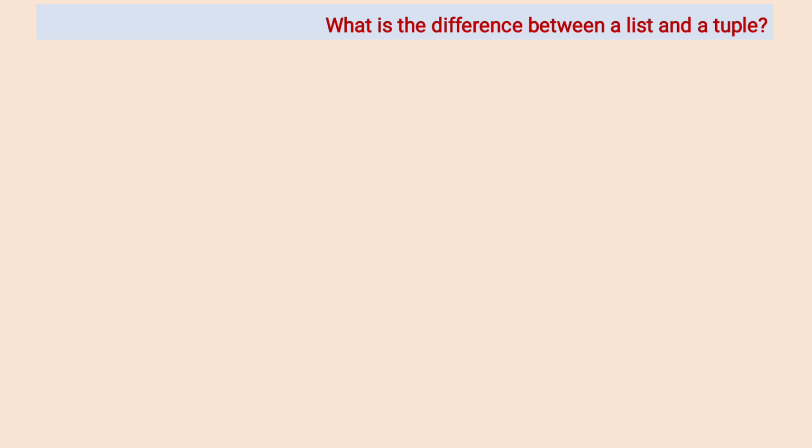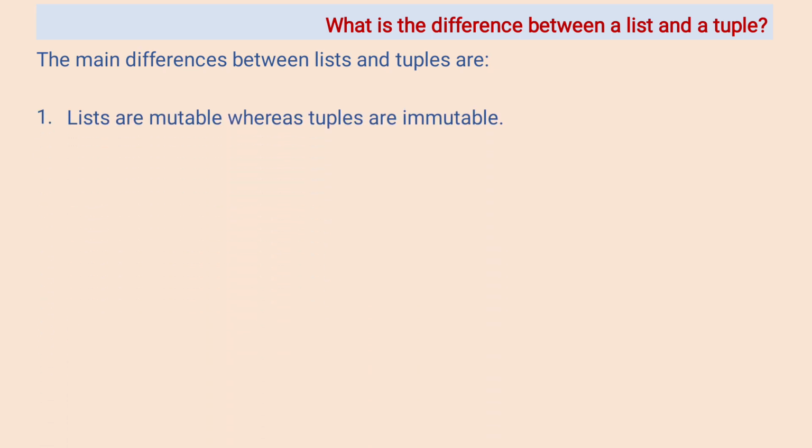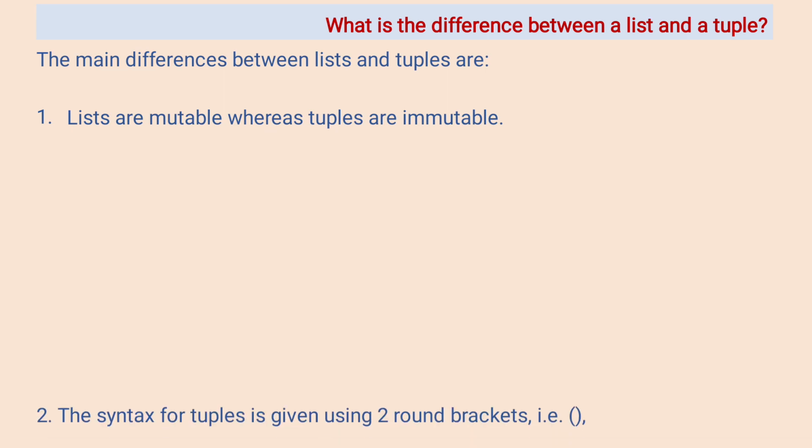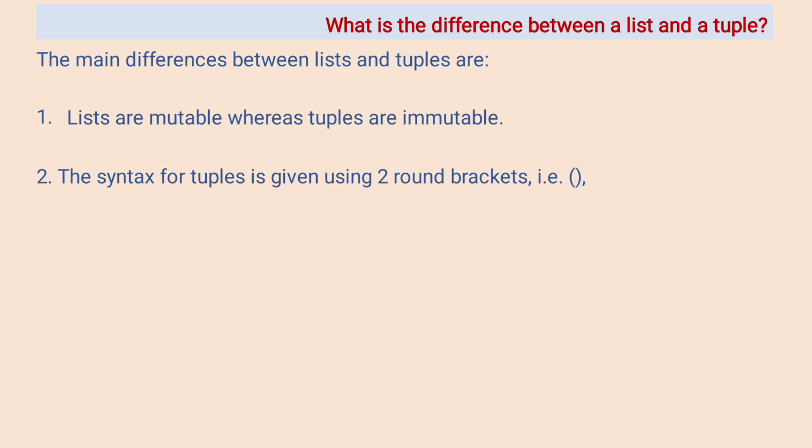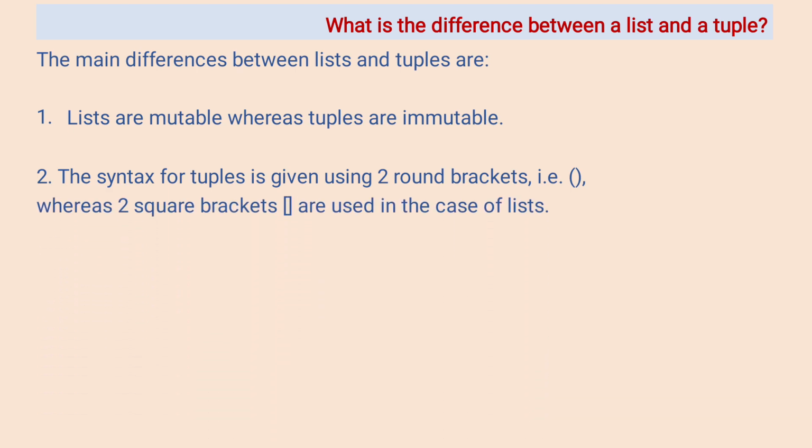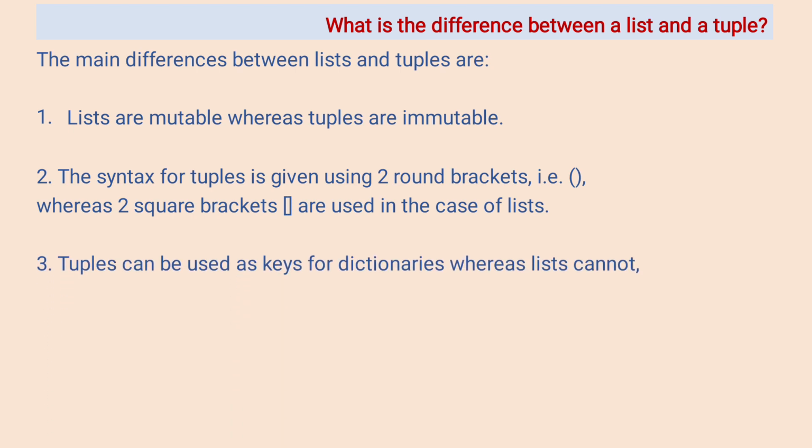Now third question is what is the difference between a list and a tuple? The main difference between list and tuple is that lists are mutable whereas tuples are immutable. The syntax for tuples is given using round brackets, whereas square brackets are used in the case of list. Tuples can be used as key for dictionary, whereas list cannot.